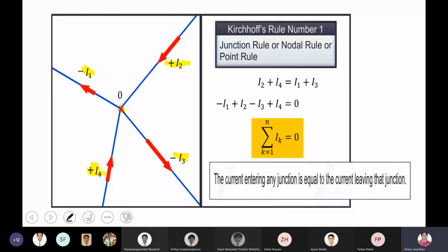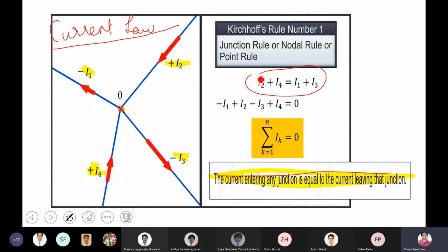This is called the current law, or generally we call it the junction rule. You can write: the total current entering any junction is equal to the total current leaving the junction.